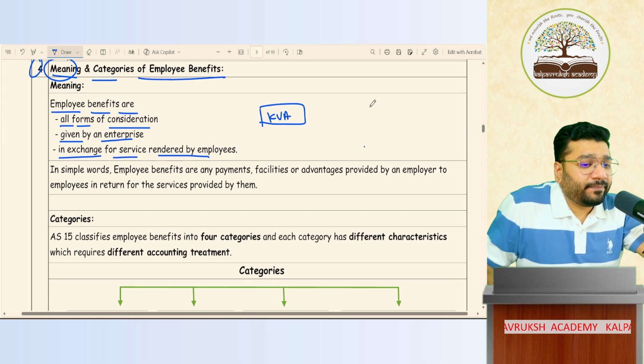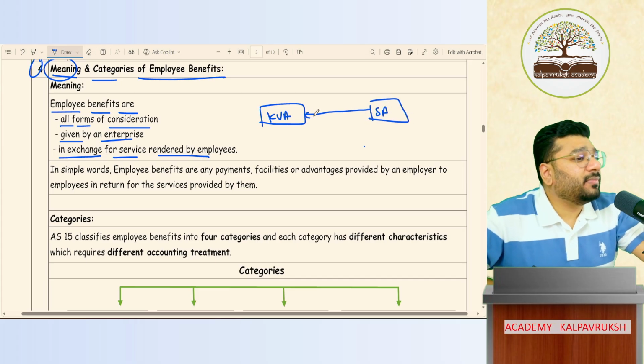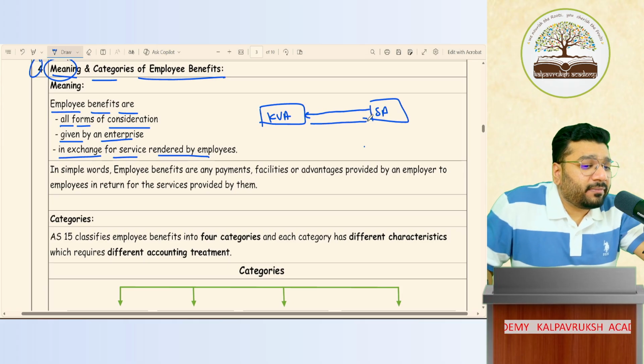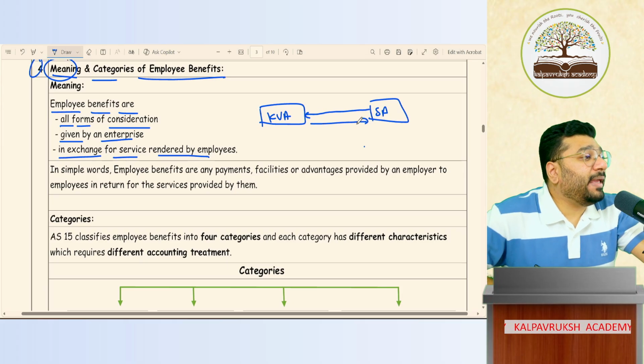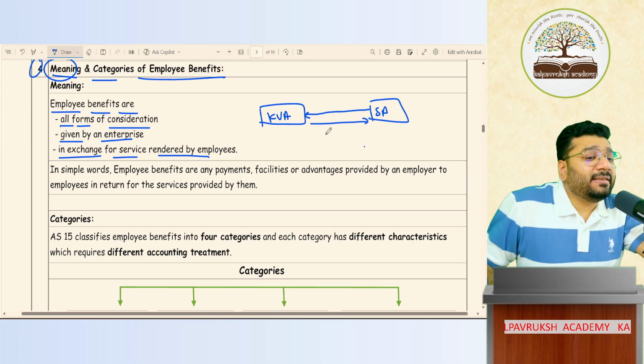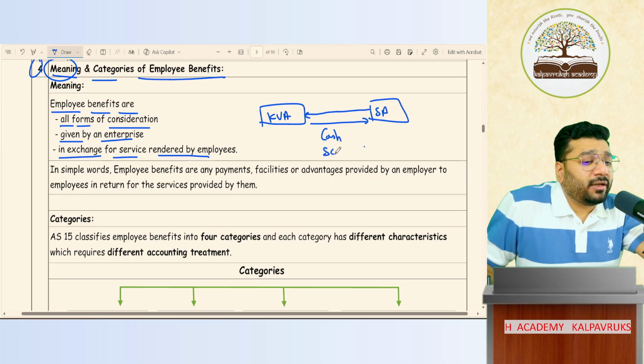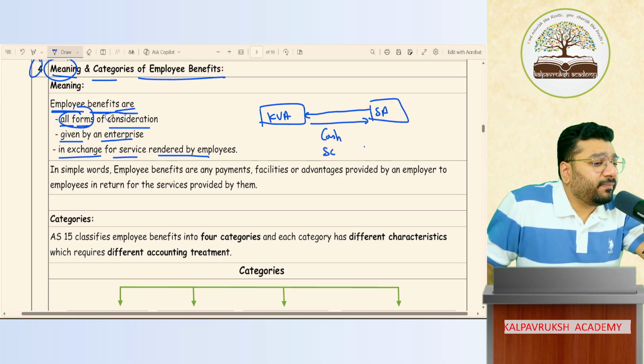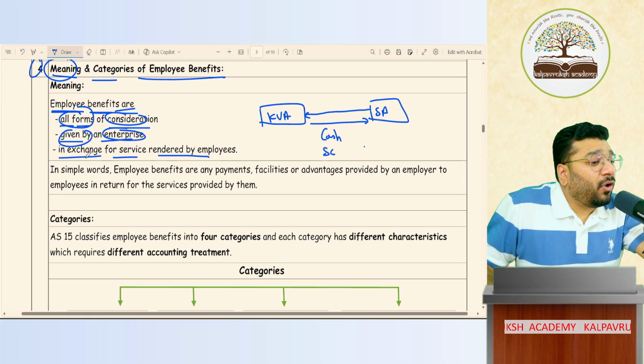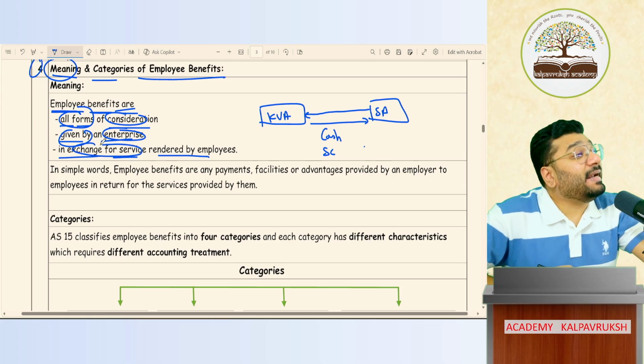Kalpavriksha Academy, and this is Sangami Akka. Sangami Akka is giving service to the Academy. In return, what am I paying? Consideration. Whether I pay the consideration in the form of cash, or let's say I give some scooter, in any form, employee benefits are any form of consideration given by the entity to the employee in exchange for the service rendered by them. Got it, not got it? That is called employee benefit.